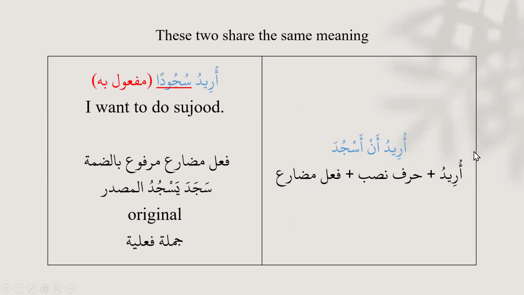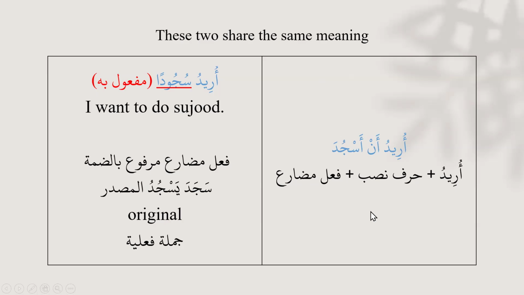Uridu, here, this is our jumla fi'liya. Harf of nasab an, and asjuda is our fi'l mudari, that is in the state of nasab. So this gives the same meaning as uridu sujudan. Here it is maful bihi, and I want to do sujud. Here it will be changed into maful bihi, because here we can see that it's a jumla fi'liya and this whole structure is its maful bihi.